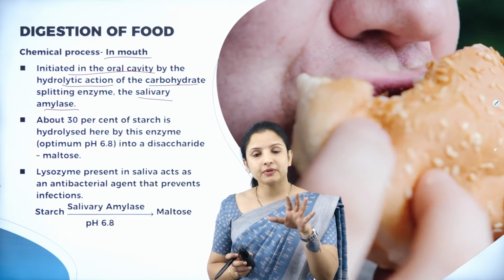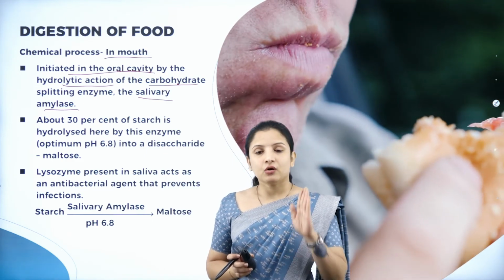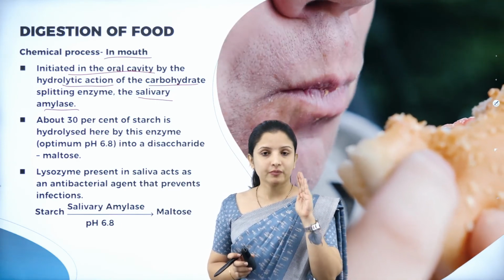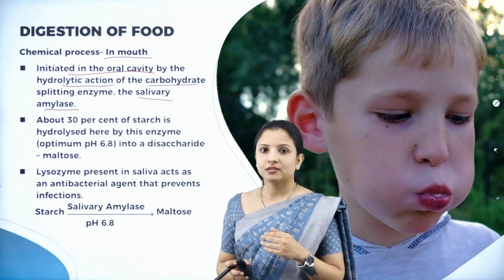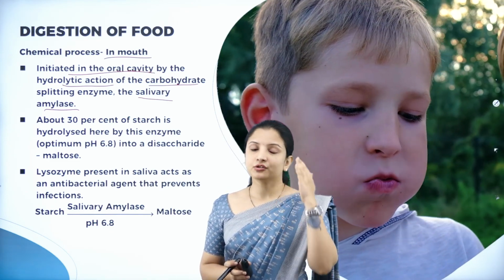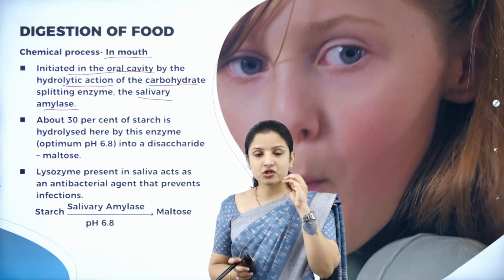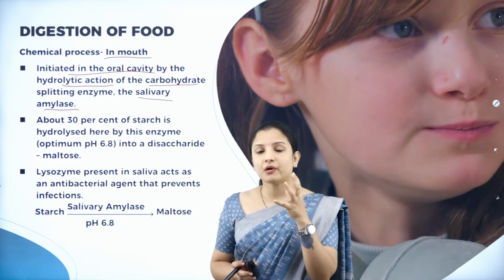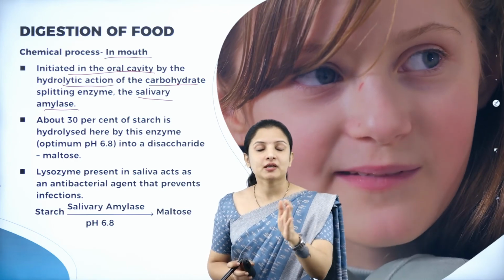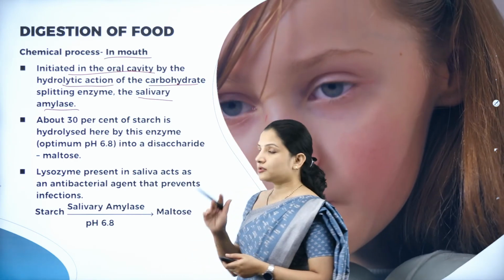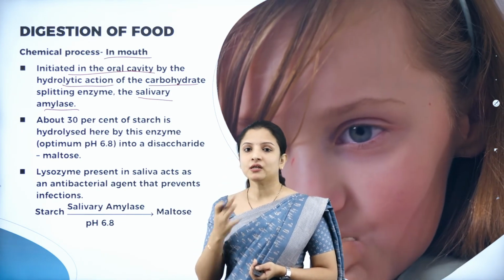So don't think that complete digestion of carbohydrate occurs in the mouth. Only partial digestion. Only the bonds between the carbohydrates will be broken by the salivary amylase, making them into simpler forms. So in a simple way, you can remember that chemical digestion begins in the mouth, wherein the salivary amylase acts on the carbohydrates, breaking them into simpler forms.